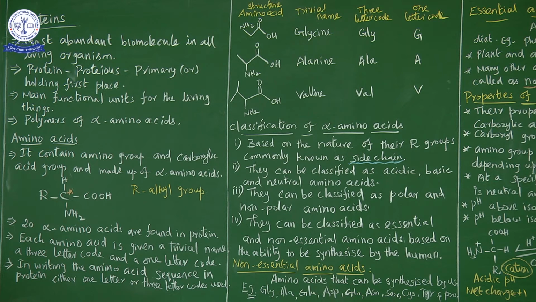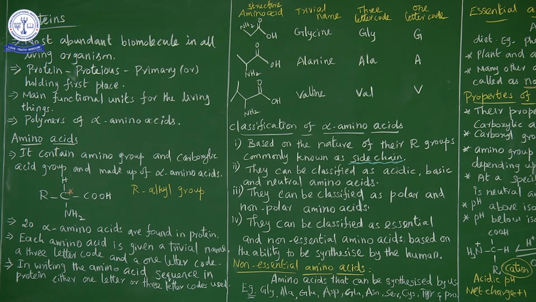Proteins are polymers of alpha amino acids. A large number of alpha amino acids combine to form a protein. The amino acid is one of the biomolecules. More than 2 monomer units are present in polymers. So more than 2 amino acids are present in a protein, and so it is called a polymer of alpha amino acids.